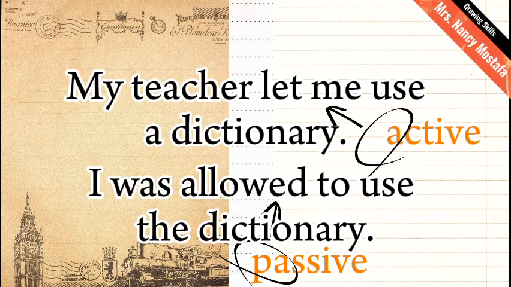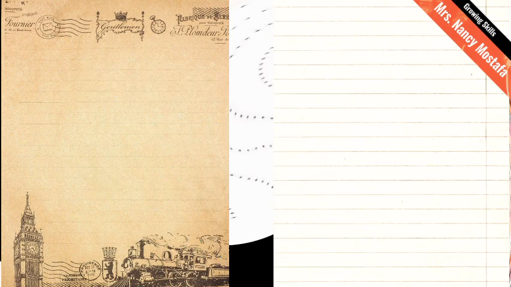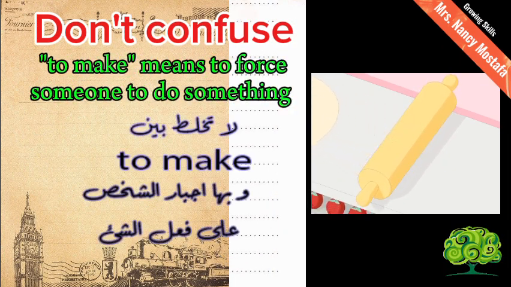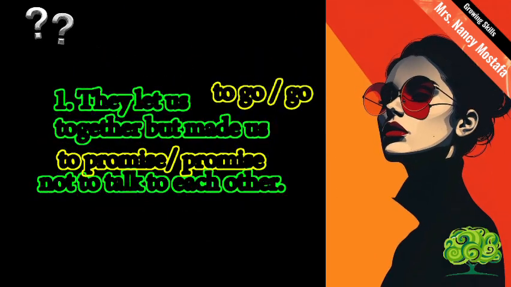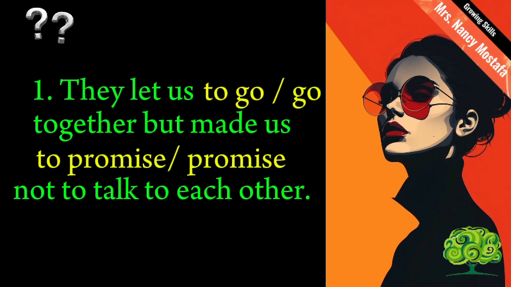Here is the passive. Don't confuse. To make means to force someone to do something. To have means to get a third party to do tasks for you. Answer the following: They let us to go together, but made us to promise not to talk to each other.